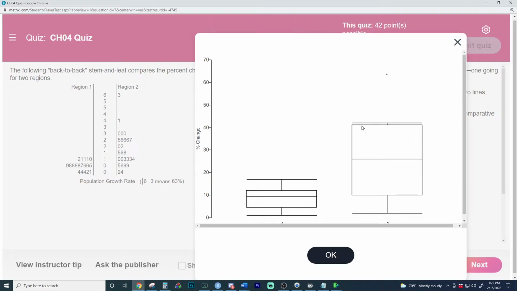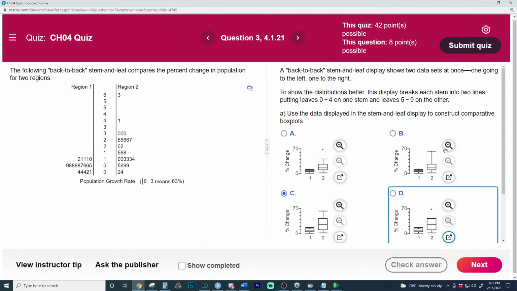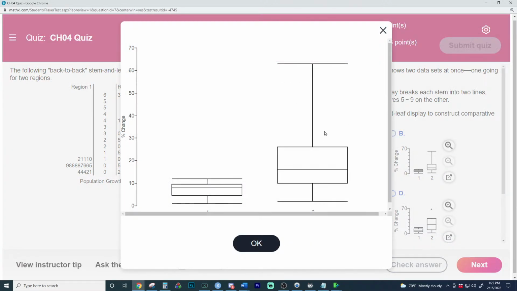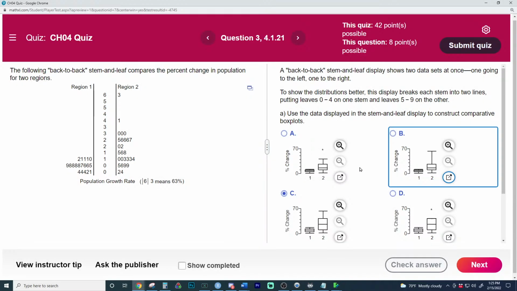The third quartile is not right here at 40. There's no data right there. So this one has to be wrong, because this is where the 75th percentile is. The 75th percentile might be closer to 30 or 32, but there's no data right here for where that quartile would be. So this data has to be wrong. This one's also ridiculous right here, because that whisker goes way more than 1.5 IQRs above Q3. That one is visually wrong.